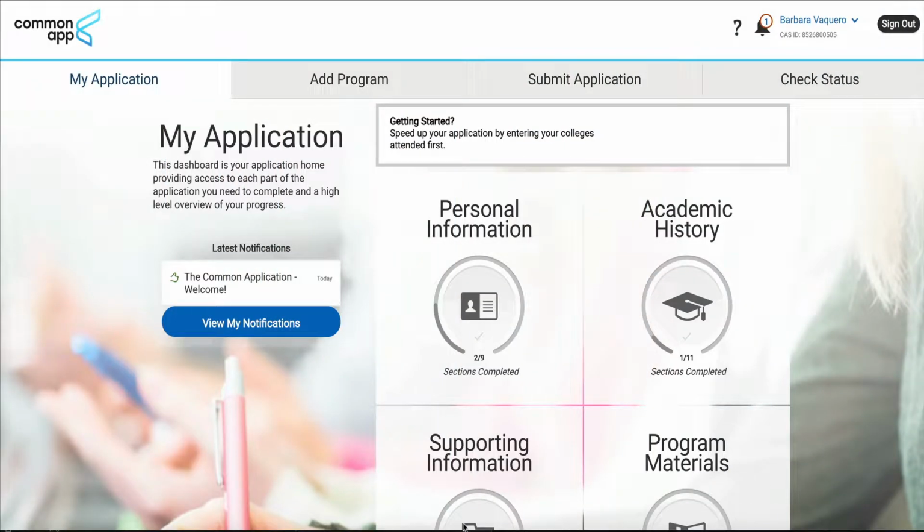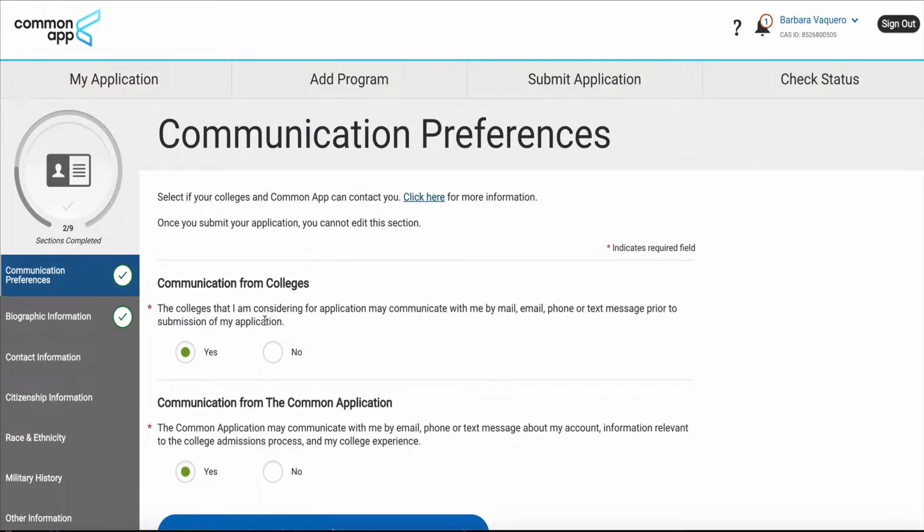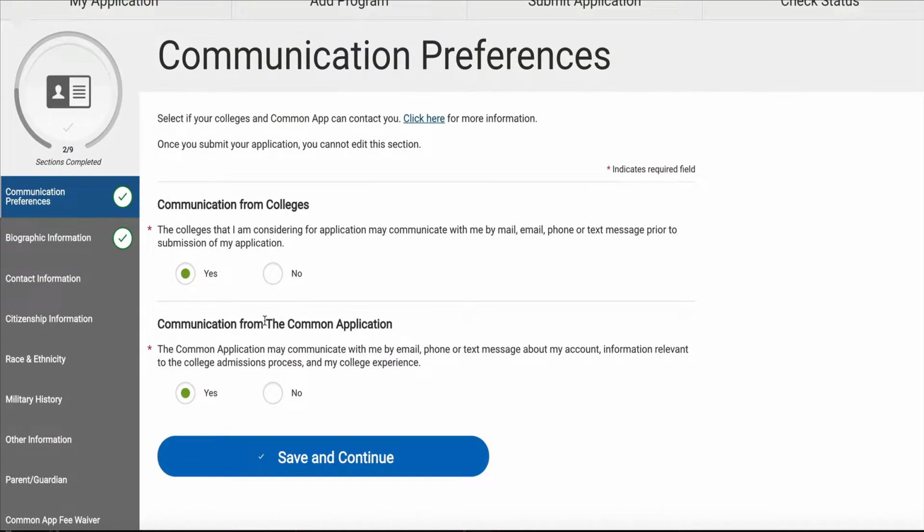In this video, we will review the personal information quadrant, which is the first one. So go ahead and click on that, and you'll see that the very first section is asking you if you would be okay with communication from the college you have applied to via email, mail, or text prior to the submission of your application. You can say yes or you can say no, it's up to you, but you do have to make a selection.